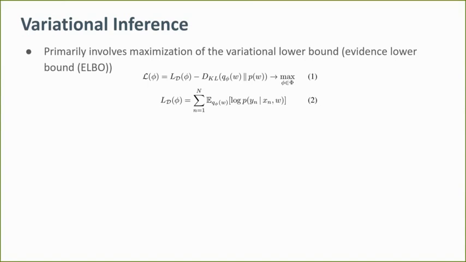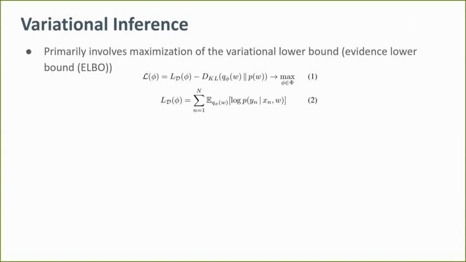Variational inference is one such approximation technique which approximates the posterior distribution P by a parametric distribution Q parameterized by phi. The quality of this approximation is measured in terms of KL divergence. The optimal value of variational parameters phi can be found by maximization of a variational lower bound shown in equation 1. This bound is known as evidence lower bound or ELBO.